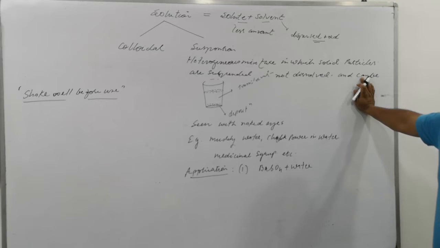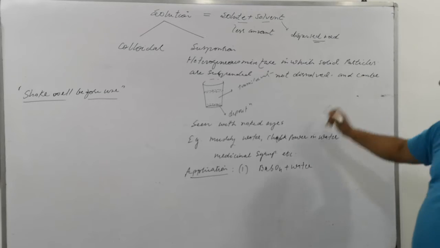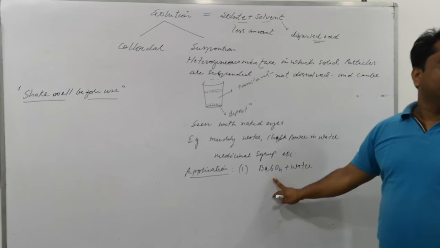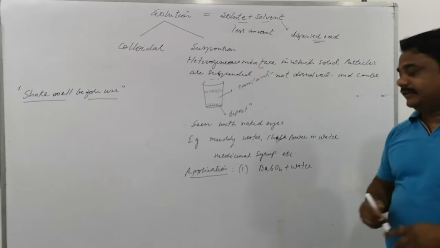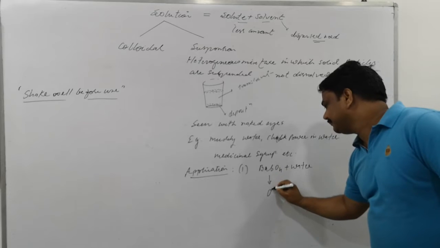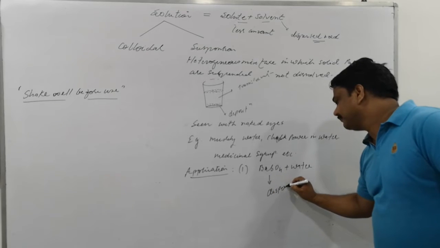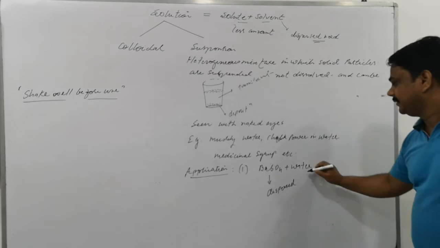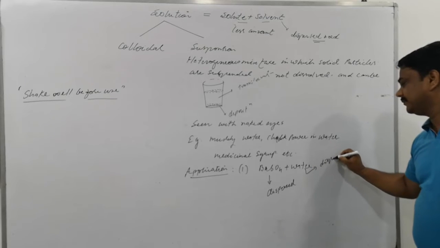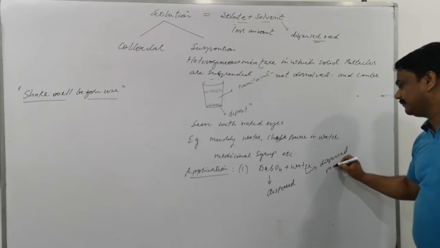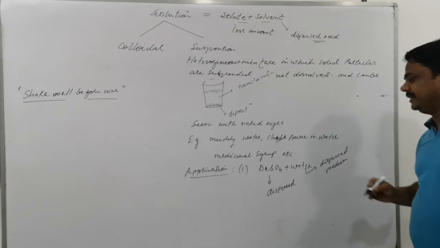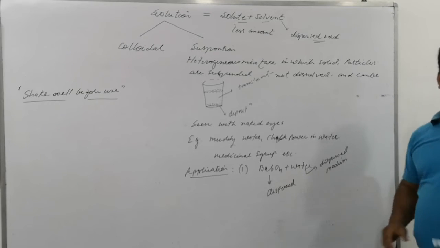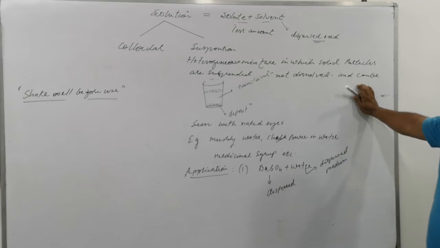The dispersed substance here is BaSO4 and the dispersion medium is water. This is called the dispersed phase and the dispersed medium.